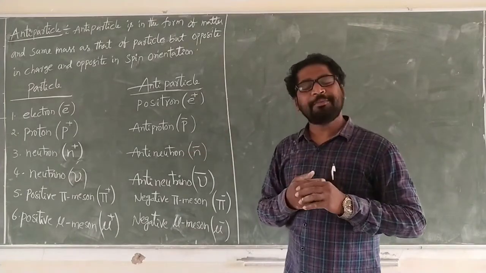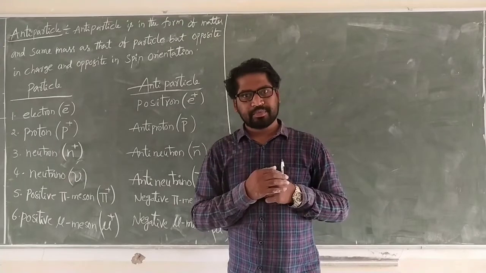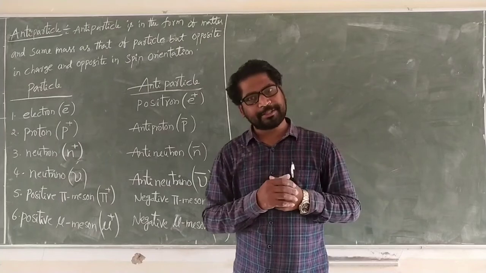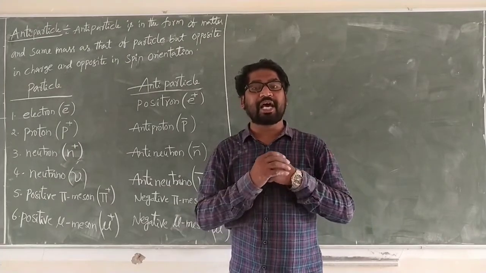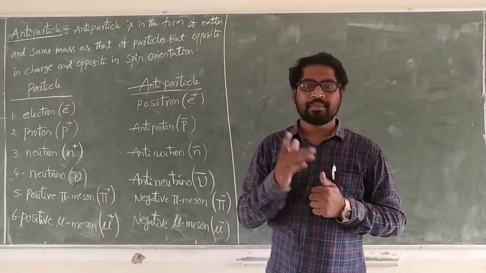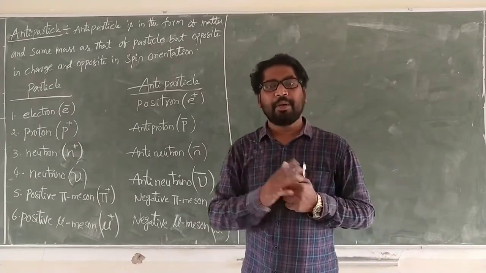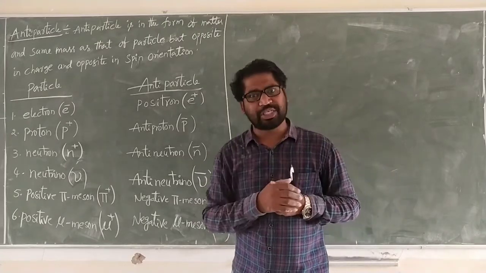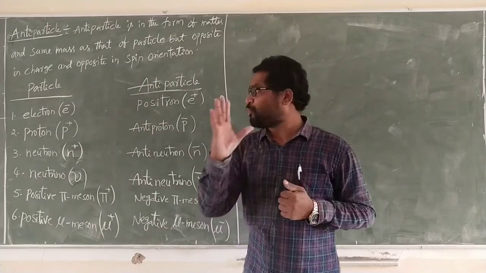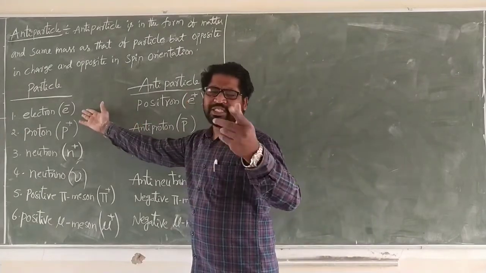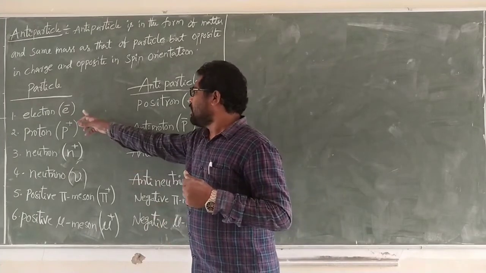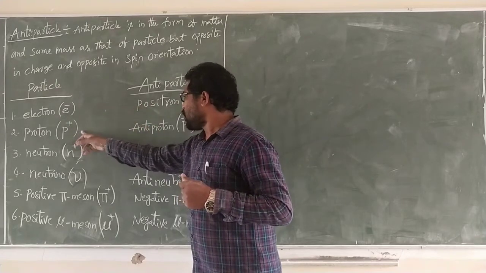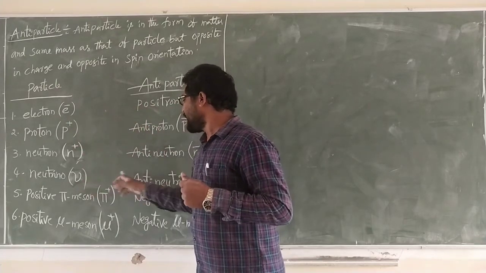When a particle and antiparticle collide, we get one process, and when they are produced, we get another process: pair production and pair annihilation. Both are inverse processes. Pair production means a particle and antiparticle are produced: electron and positron, proton and antiproton, neutron and antineutron.